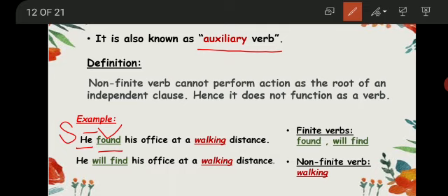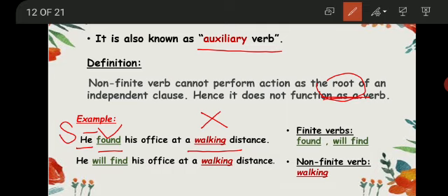So here you can see that the word "found" is our main verb because it is placed with the subject. He found his office at a walking distance. So here again the word "walking" is a verb, showing an action, but it is not acting as the root of the action. It is not acting as a main verb.